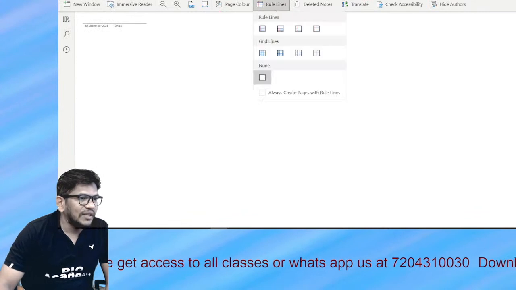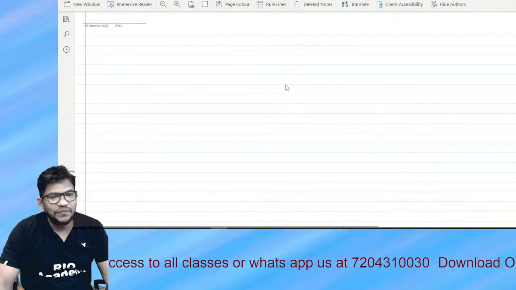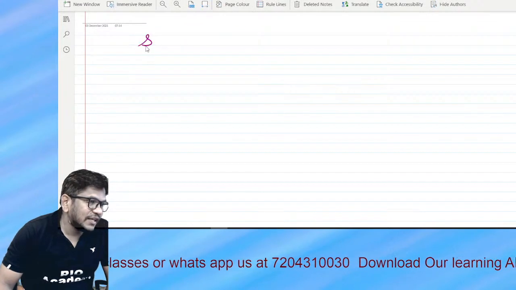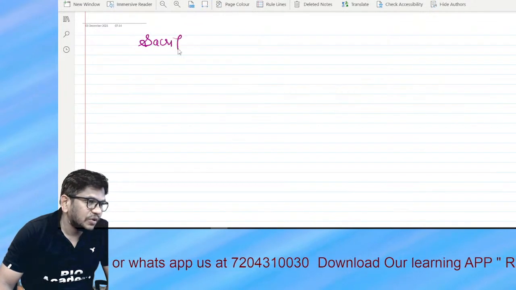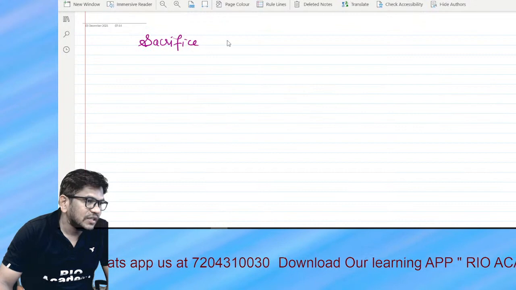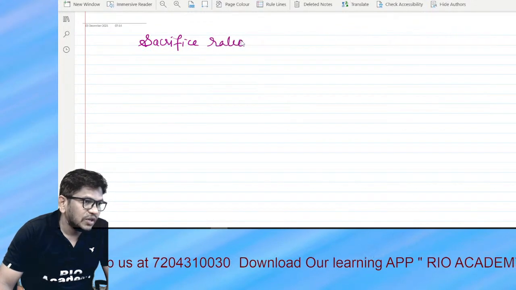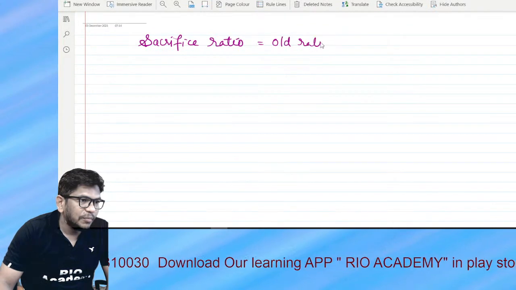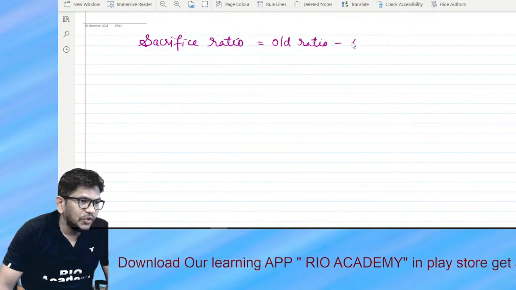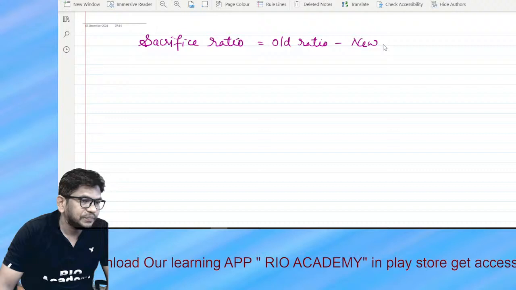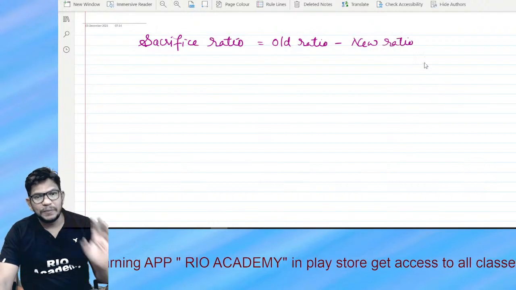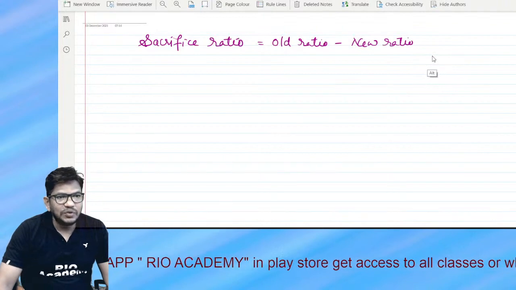I'm discussing all the previous year questions now. Once you finish this, definitely 12 marks will come. So note down: sacrifice ratio is equal to old ratio minus new share, or you can say the new profit sharing ratio.